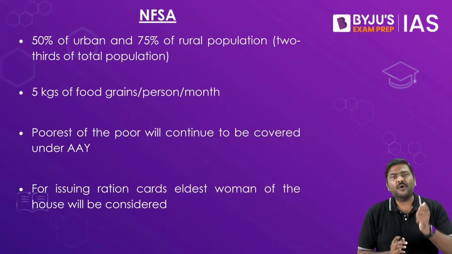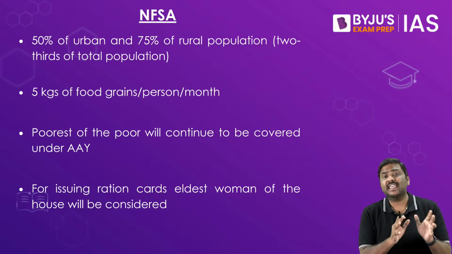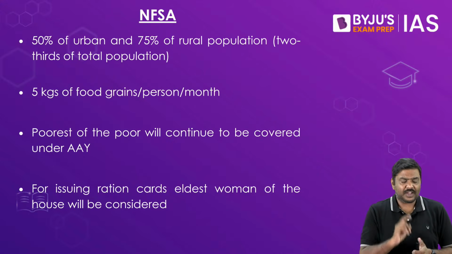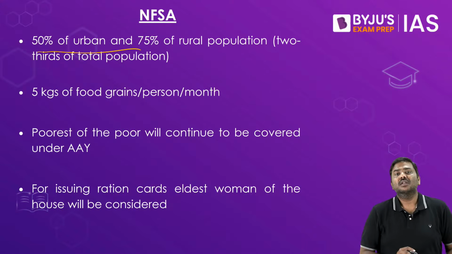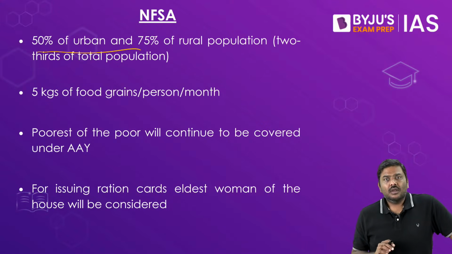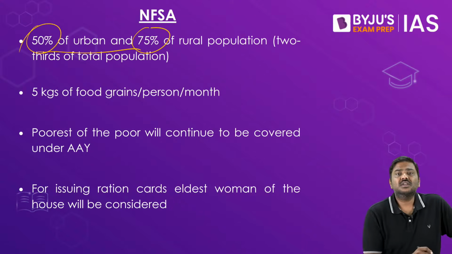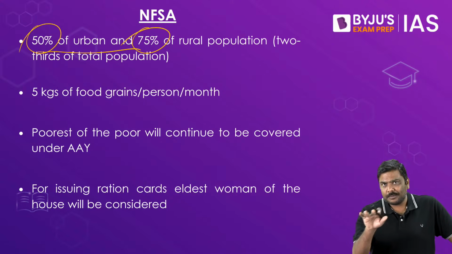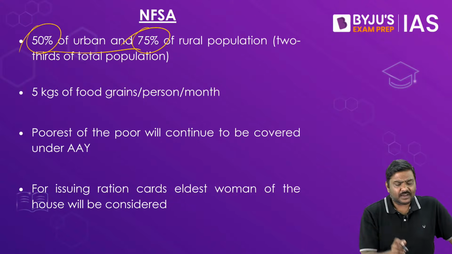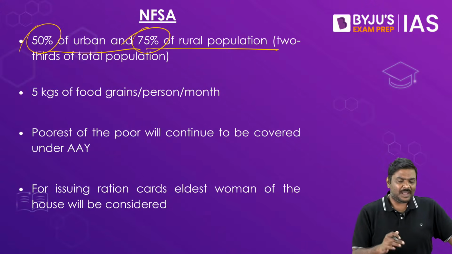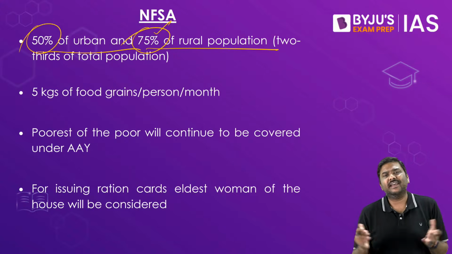Now, what are the very important points regarding the most important scheme being used by the government to implement PDS? First, understand this, the coverage is important. As per NFSA 2013, the targeted coverage was 50% of urban population and 75% of rural population. Now many of you will ask me, sir, why a difference like this?